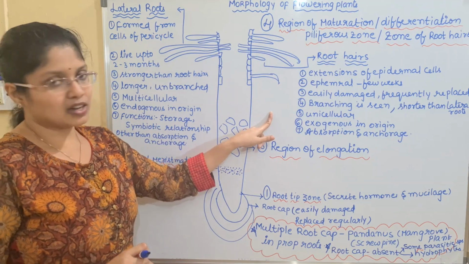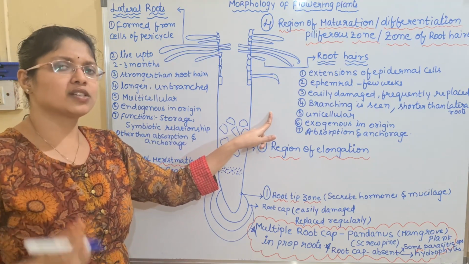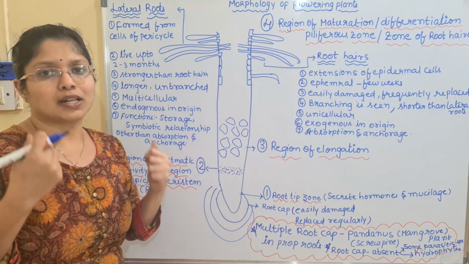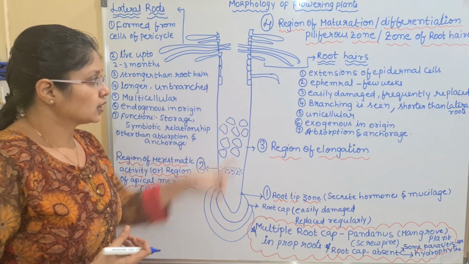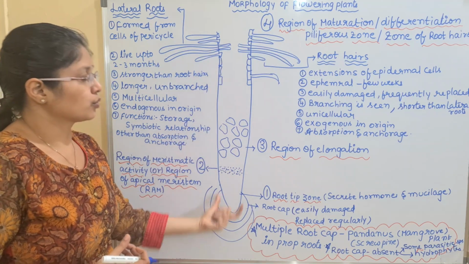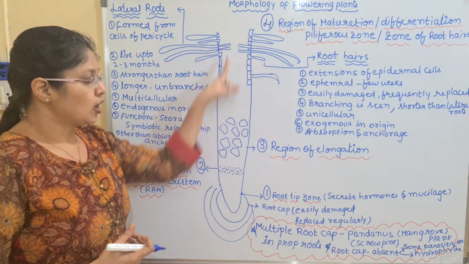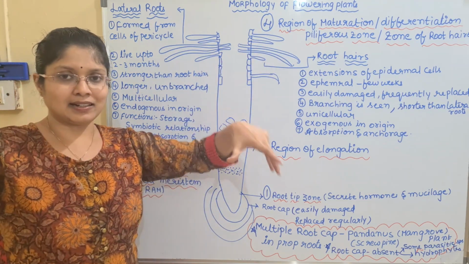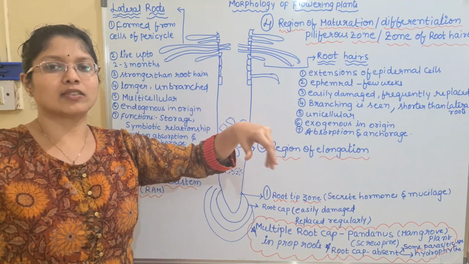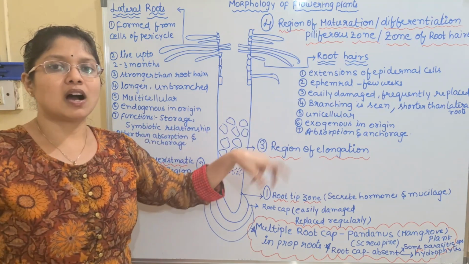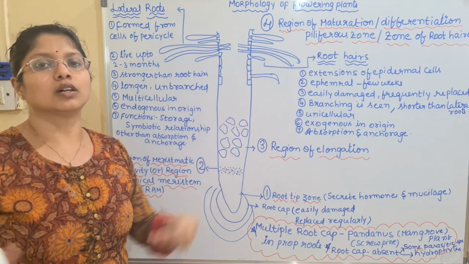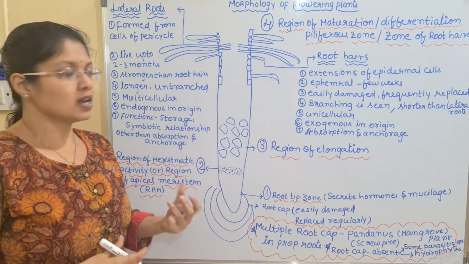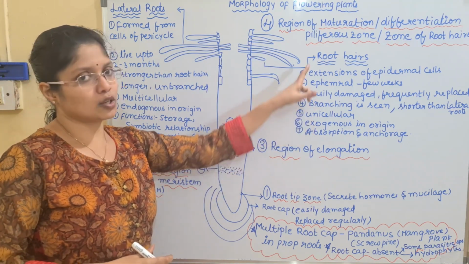And finally the function, children, what is the function? The major function is absorption and anchorage. So along with the main root, this is the main root and these are the root hairs, they are acting like a skeleton. All these root hairs will be produced, they will be branched, and they will give support to the plant body. So these are the major functions of the root hairs.